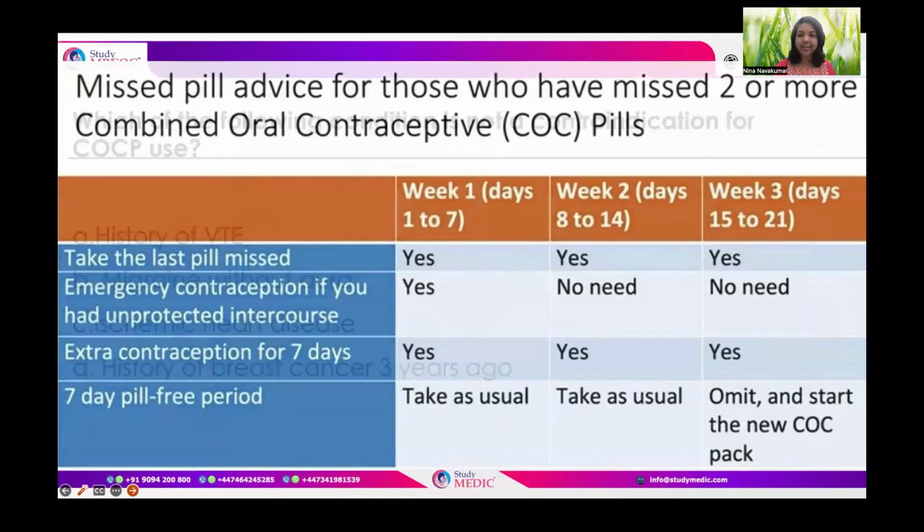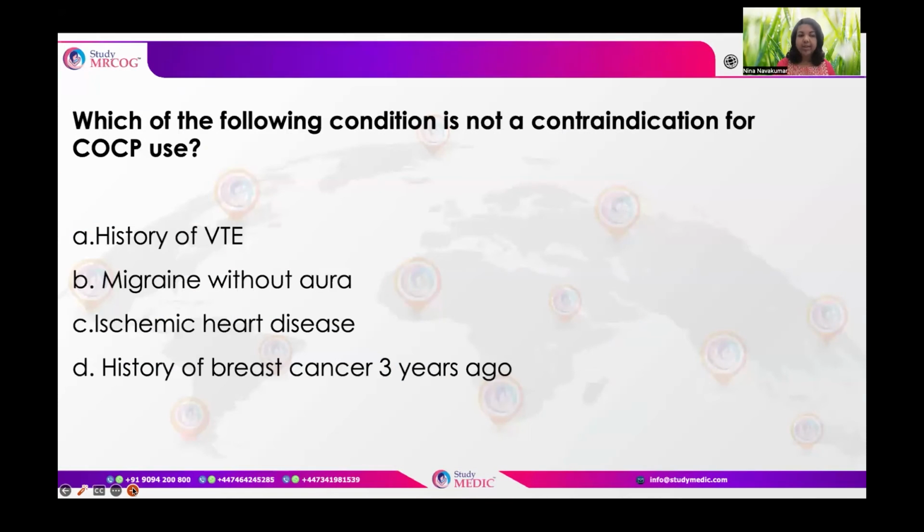Okay, hope it's clear. Now coming to the next one: which of the following conditions is not a contraindication of OCP use? The options are history of venous thromboembolism, be it a personal or family history, migraine without aura, ischemic heart disease, stroke, or a history of breast cancer in a survivor from around 3 years ago.